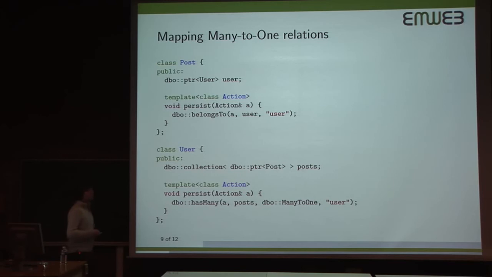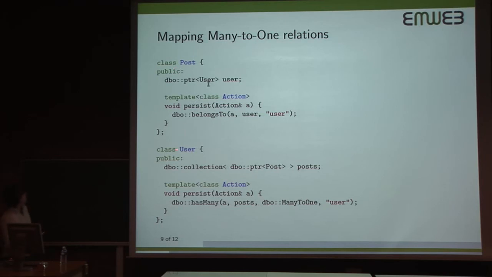So the more interesting part, or the actual more useful part of DBO, is how you can map relations. And here we show how you can map a many-to-one relation. So suppose that we want to allow our user to alter posts, for example, in a blog. And most examples are about blogs these days, so this is not an exception.